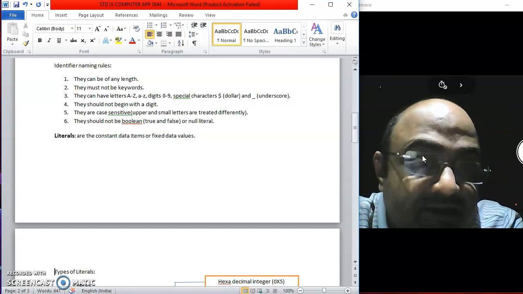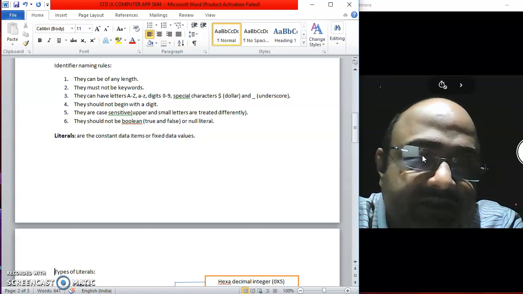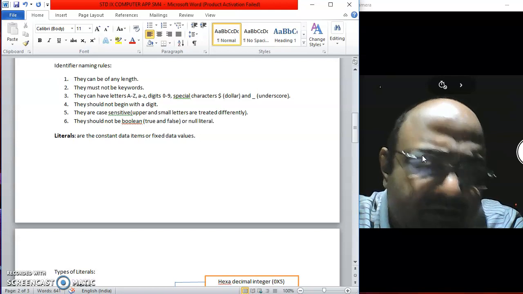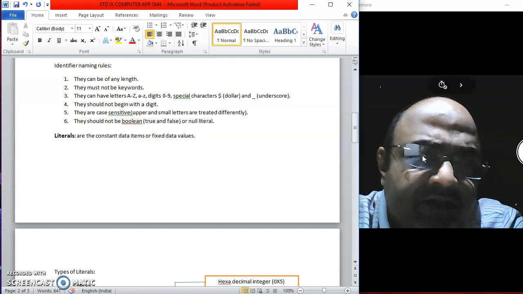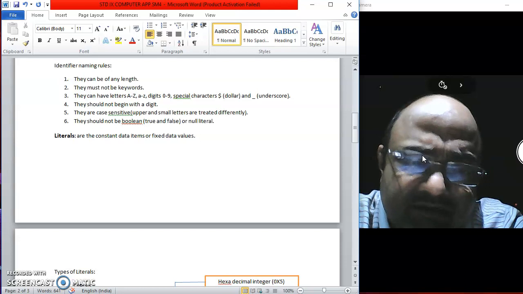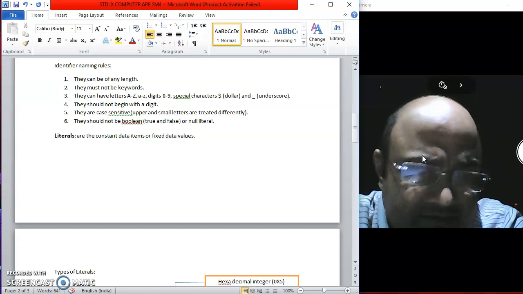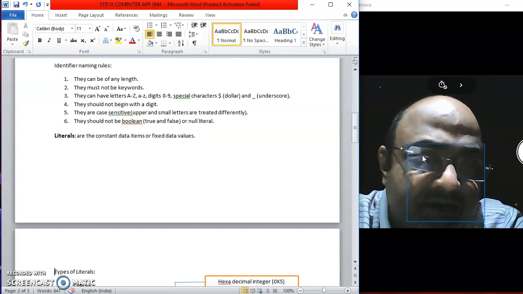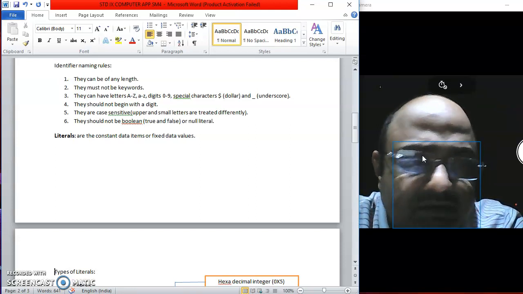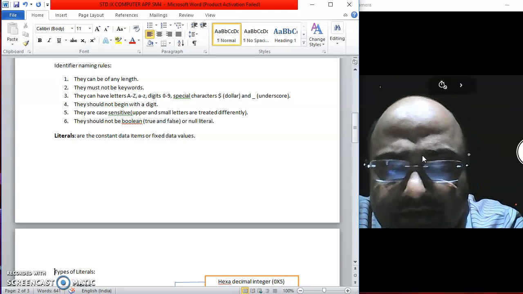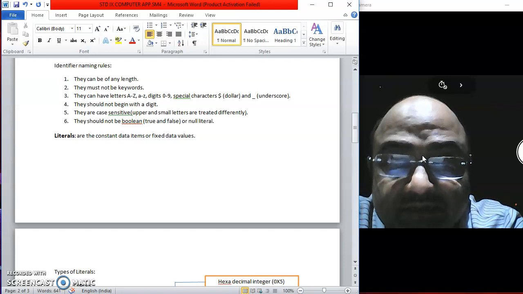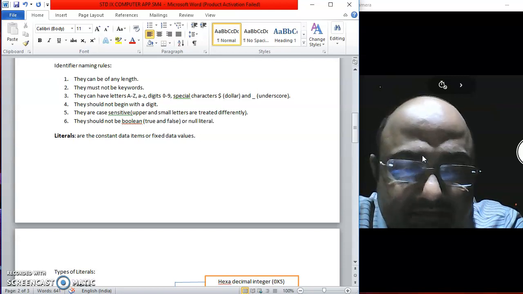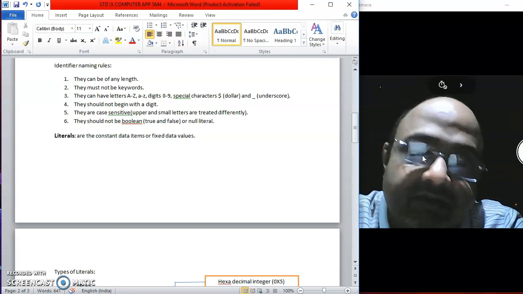Second thing is function names. Functions, what are functions? Functions are small parts of a program. What are they? As I told you earlier, we'll be discussing later. But to keep in your mind how you are going to recognize a function: it will be written in English with a round bracket open and close. So when you see something written in English with a round bracket open and close, understand it is a function, and a function name should always start in a small letter. But if it has more than one word, then all the other words after the first word will start in capital.